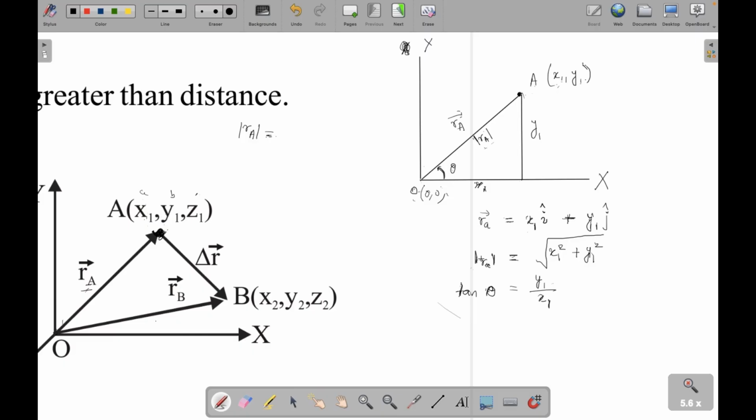If you are given a vector quantity and asked to find the magnitude and direction, you'll use this to find the magnitude and this to find the direction, given that your frame of reference is the origin. Is this clear? Yes.